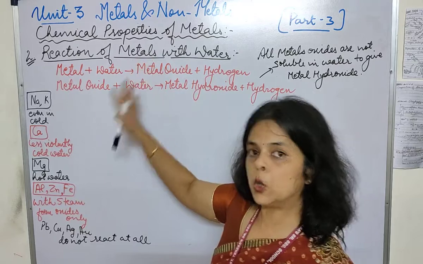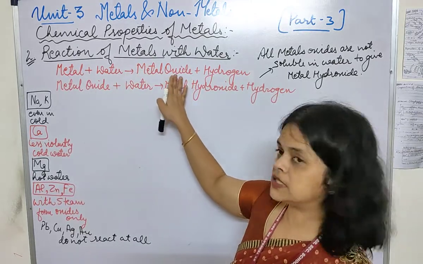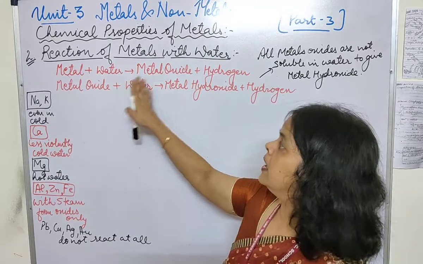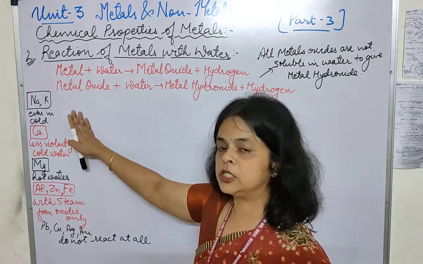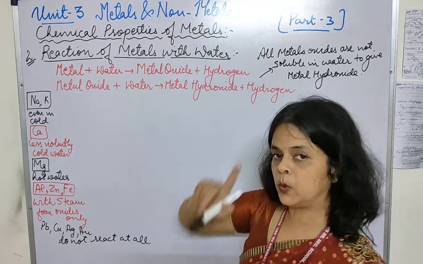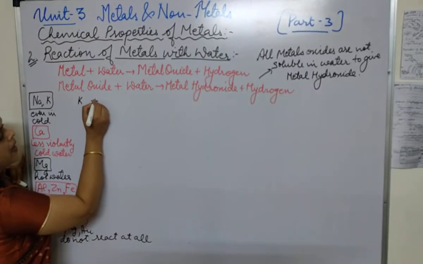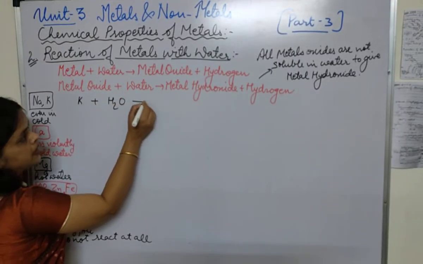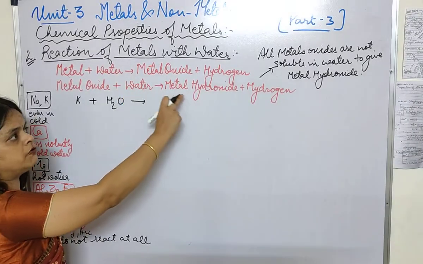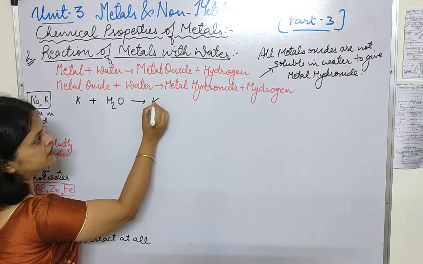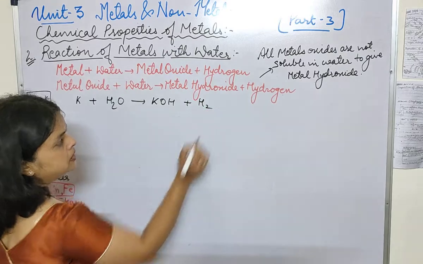That means even with the low temperature of the water they combine and form the metal oxide which is soluble in water, and then it forms the metal hydroxide. So for sodium and potassium we will write the two equations in one. When potassium combines with H2O, it first forms metal oxide and then it combines with water to form metal hydroxide. So we will write hydroxide only here along with hydrogen gas.